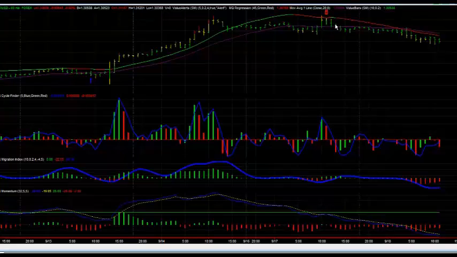So we shorted there, and then the reason we got out this morning, we were moderately undervalued. We also had a weakening of our cycle finder. You can see we had a higher low pattern forming. And then we also had a higher low pattern forming on our momentum, so we were losing a little bit of momentum to the downside. Went ahead, locked in our profits.